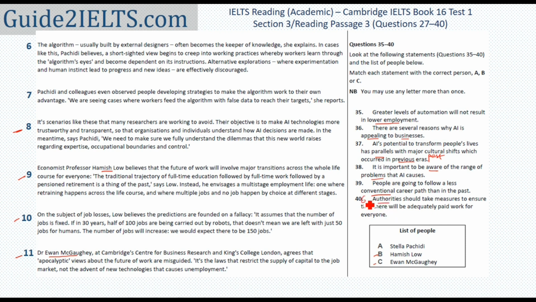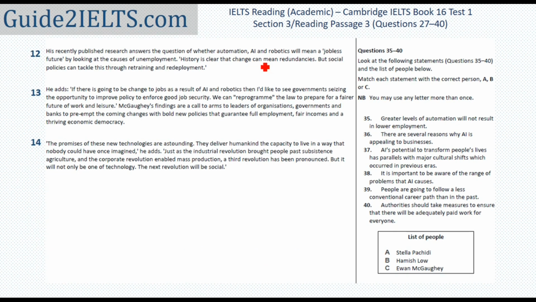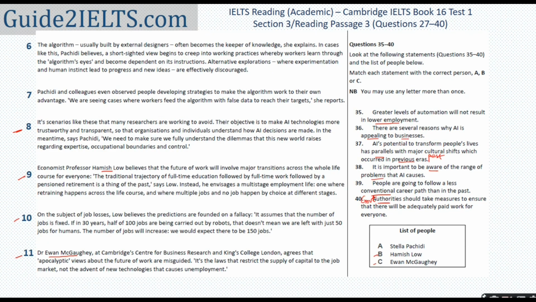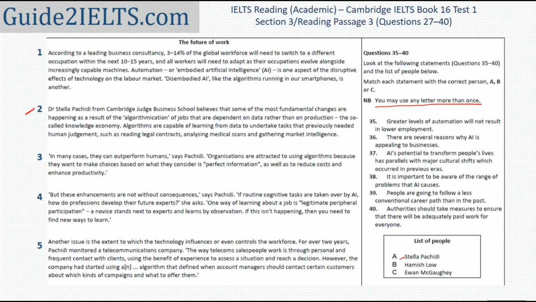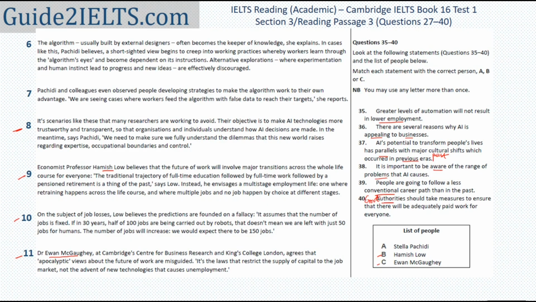Authorities are the government, so they should make sure that everybody has work. We have already read about this when we were doing multiple choice questions. It is here in paragraphs 12 and 13 about social policies, about government taking action. I have read through all the options, trying to understand who is saying what. I do recommend that you read at least 2 or 3 options before you start looking for answers. Identify the keywords and see who has said what.